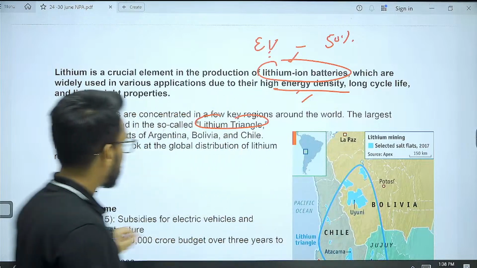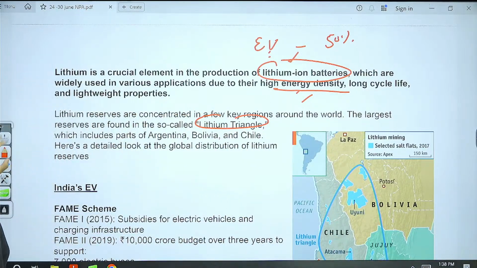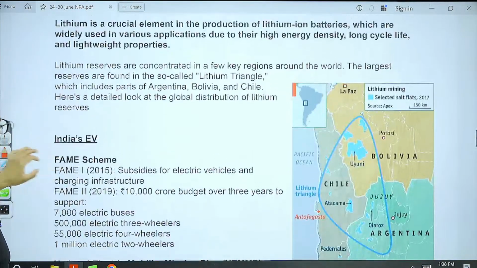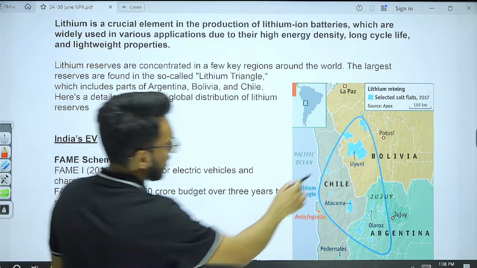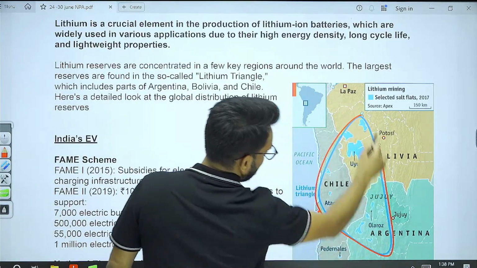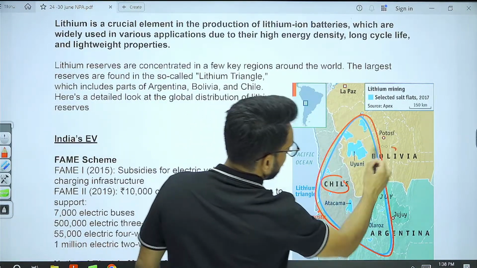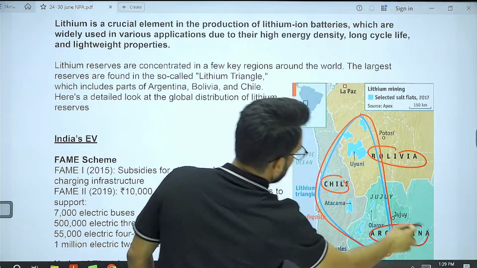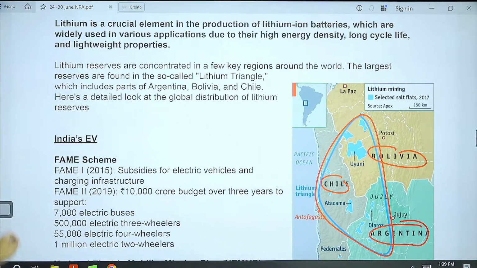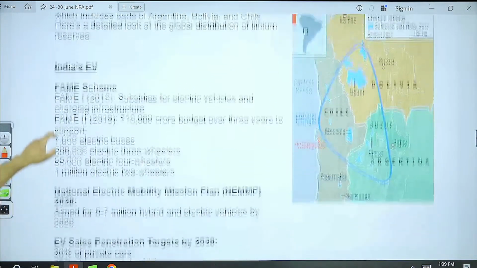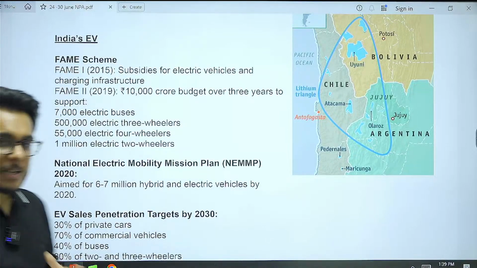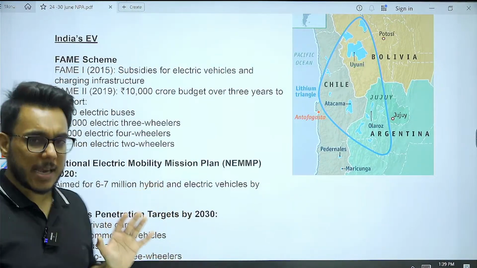This lithium triangle is situated in South America. This is the lithium triangle. It includes Chile, Bolivia, and Argentina. Now, India, in order to promote the EV, has come out with multiple schemes, and the most important one is the FAME scheme.